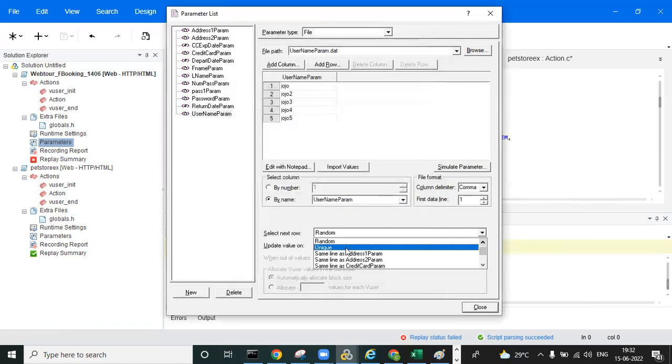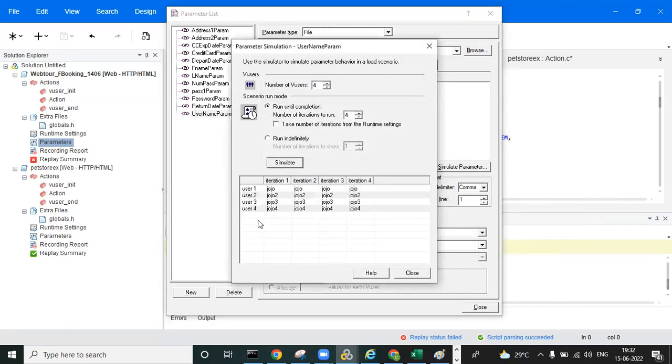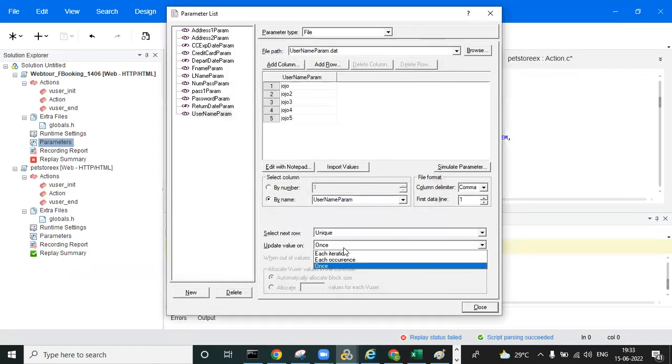And one more option we have is unique once. Now you can observe, click on simulate. See, the first user picks Jojo, the second user picks Jojo 2, then Jojo 3, Jojo 4, which means one-to-one mapping. But you can observe what happens in iteration 2: the same username and password is picked up to the nth iteration. That is the once property. So you should now be clear about each iteration, each occurrence and the once property.